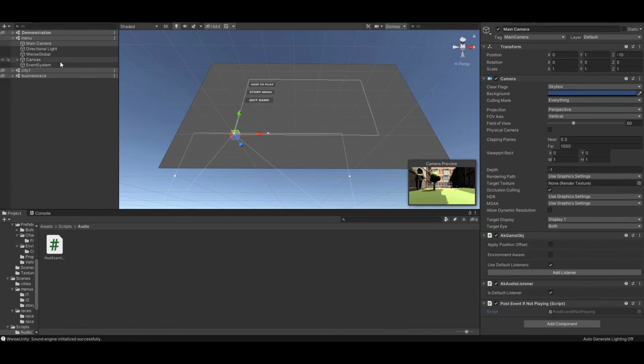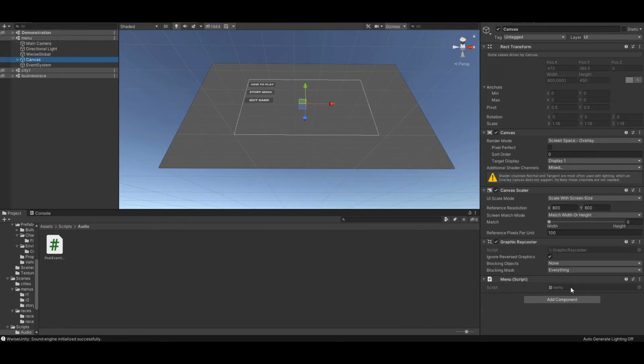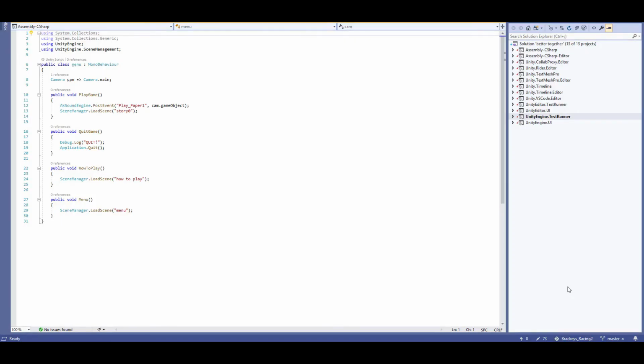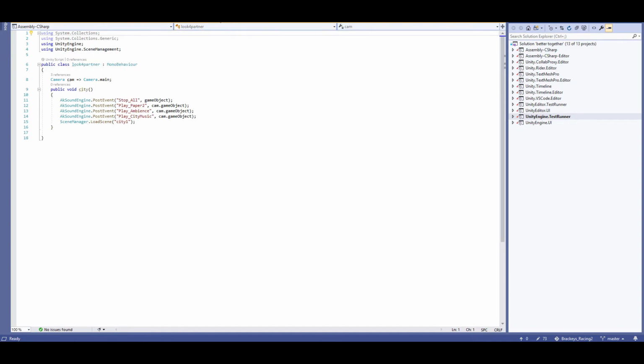Next, we have a few scripts that cycle through the letters that we receive from the National Racing Committee. Each time that we press a button, we will also post our event to play the paper sounds. However, in the last menu before going to the main city scene, we are going to stop the main menu music and start the city music along with the ambience.